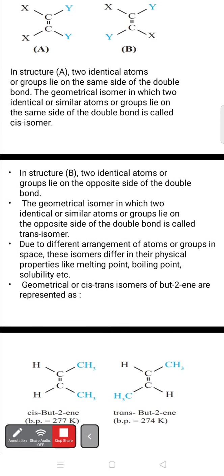Later on, in structure B, two identical atoms or groups lie on the opposite side of the double bond. The geometrical isomer in which two identical or similar atoms or groups lie on the opposite side of the double bond is called a trans isomer.